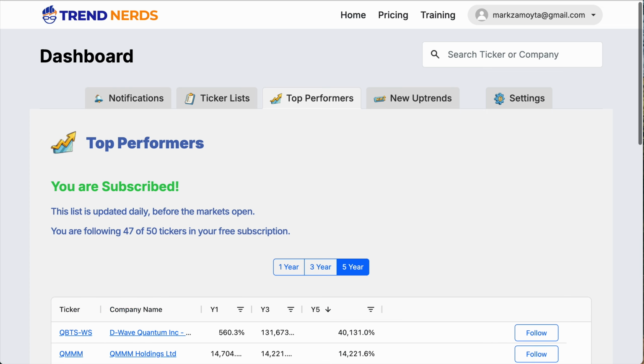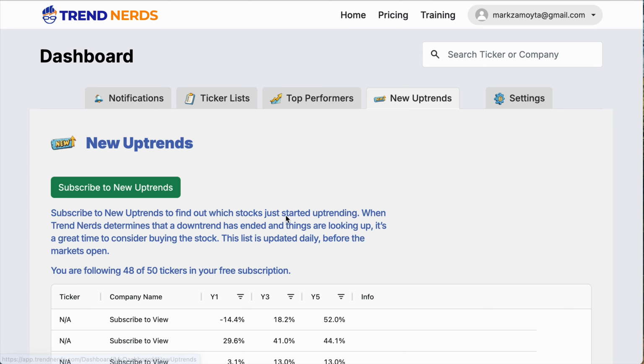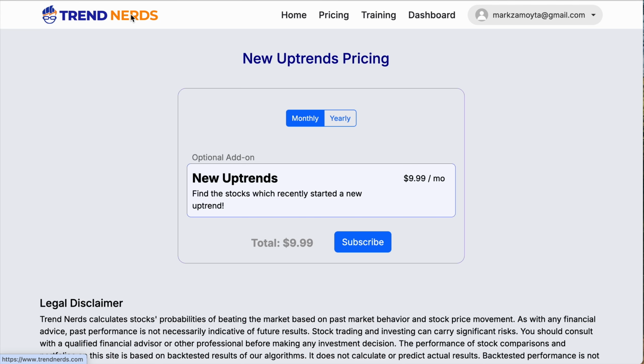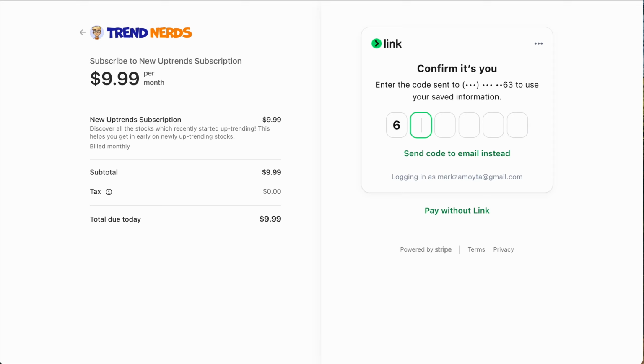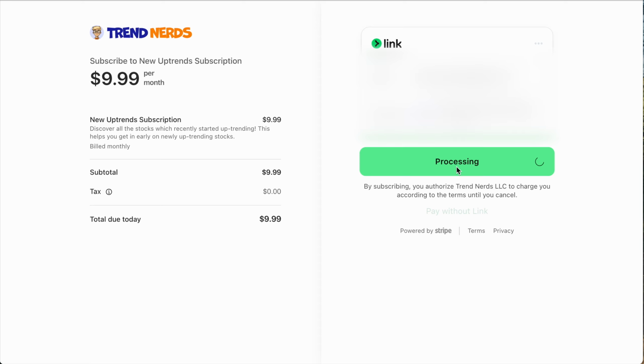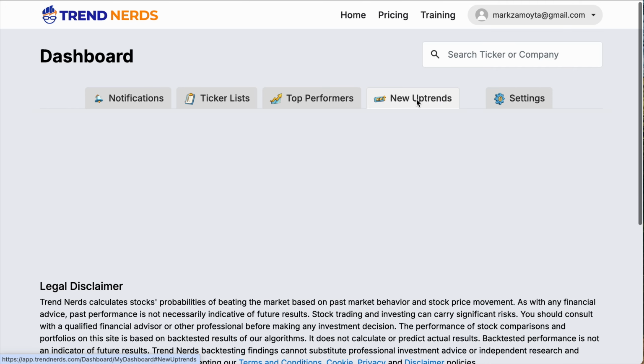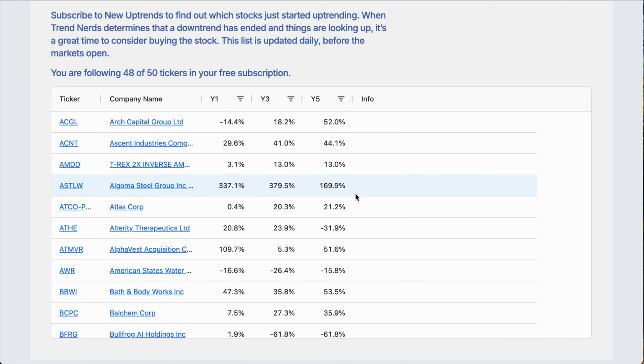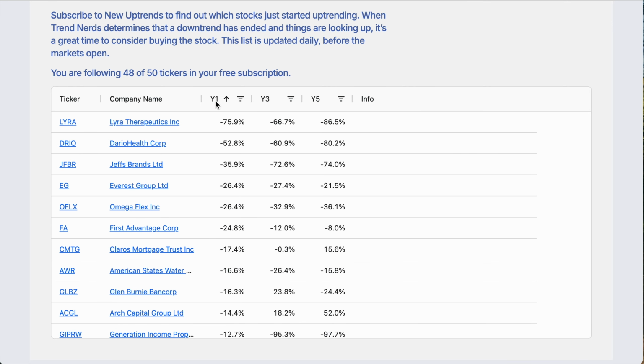And looking at the new uptrends, this just tells us what has started uptrending today after the last AI algorithm took a look at it and decided what should be uptrending. I'll subscribe to this one. So now I'm subscribed to new Uptrends, and let's just sort it by the first year. We want to make sure we find something that's doing well.